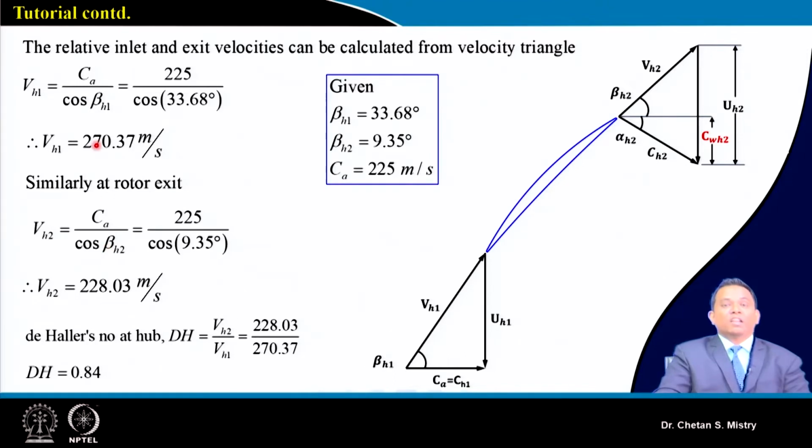We need to be careful and keep an eye on V1 and V2. This 228.03 is what indicates the diffusion that is happening. And that is why, if we calculate our de Haller's factor, it comes to 0.84. So, this is in the range of what we decided, 0.72.